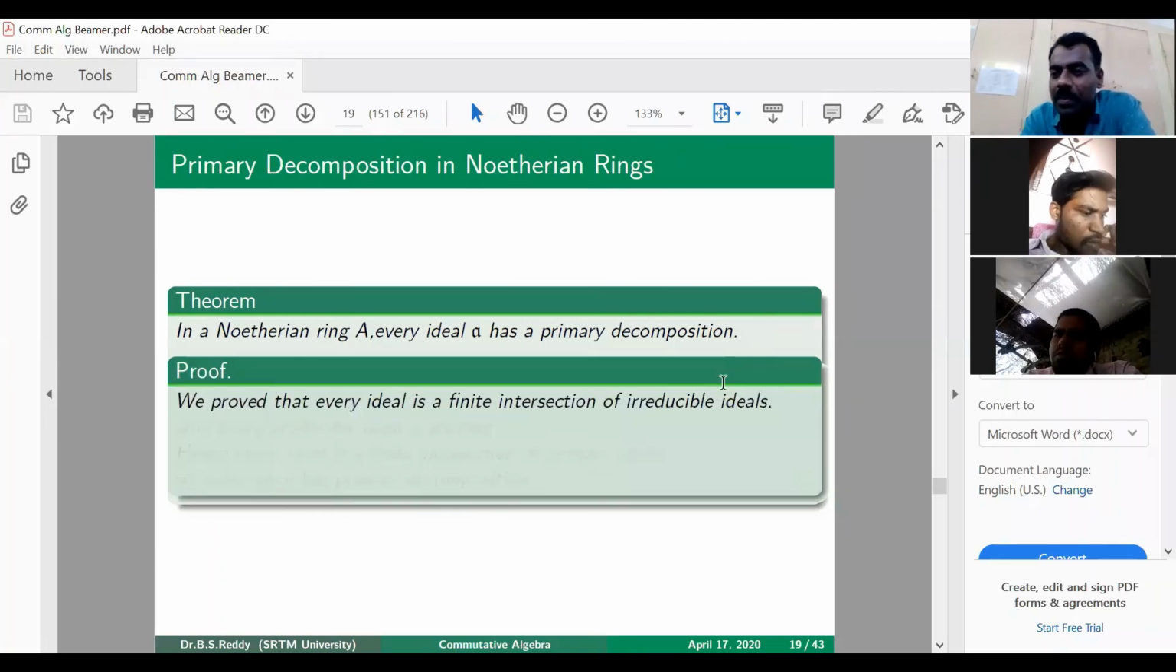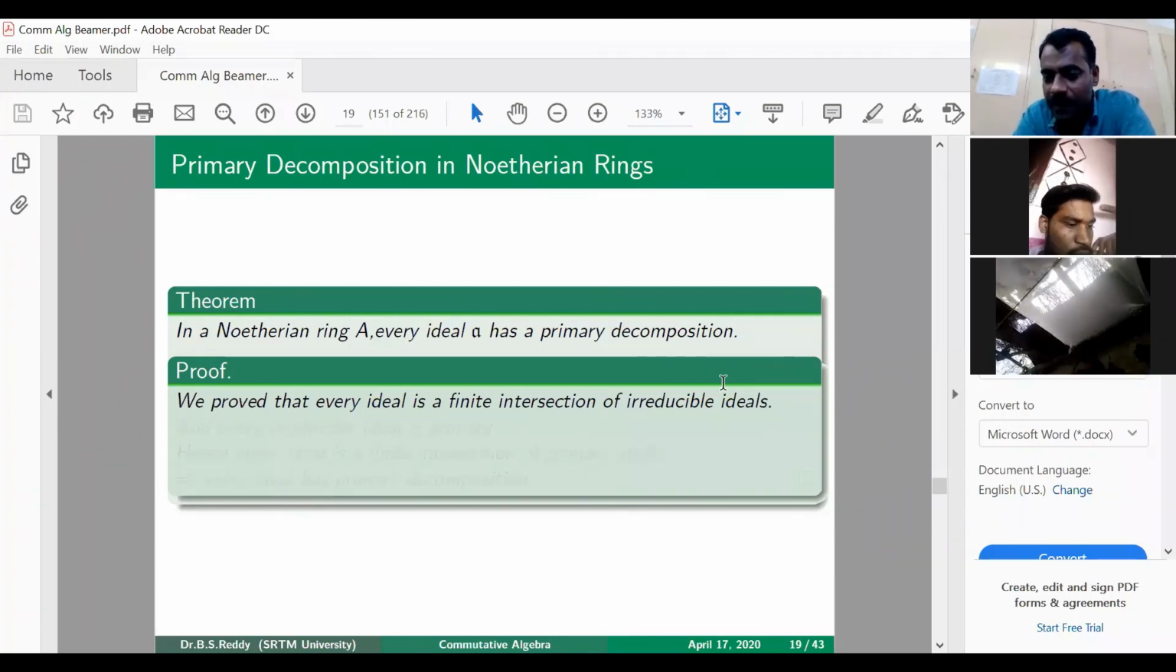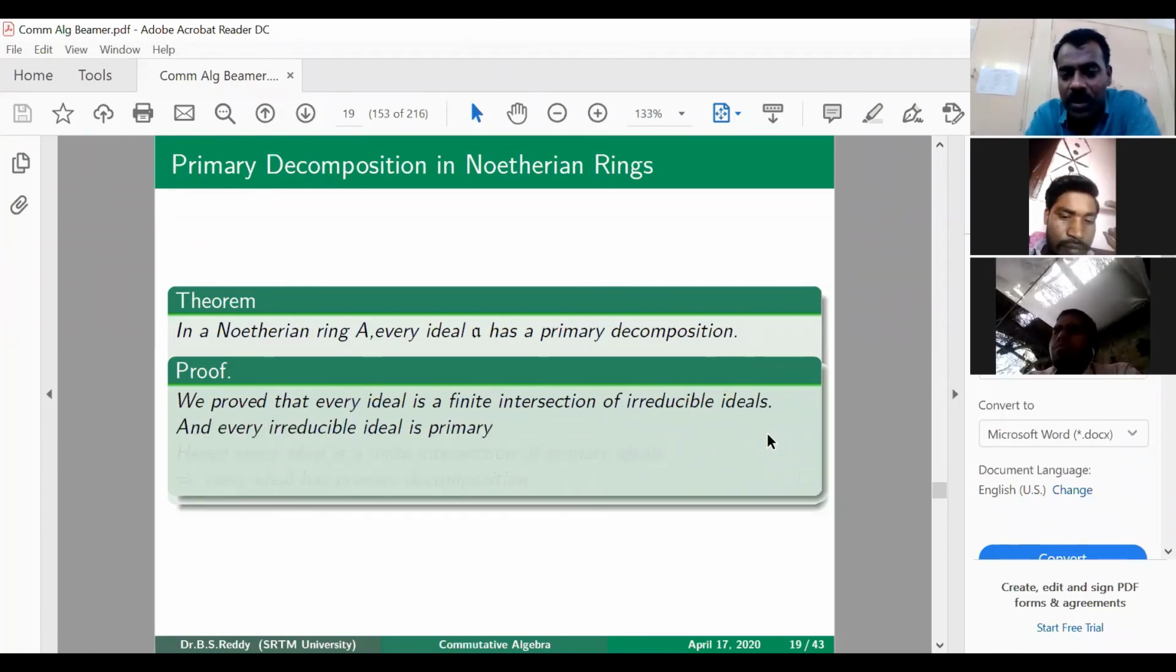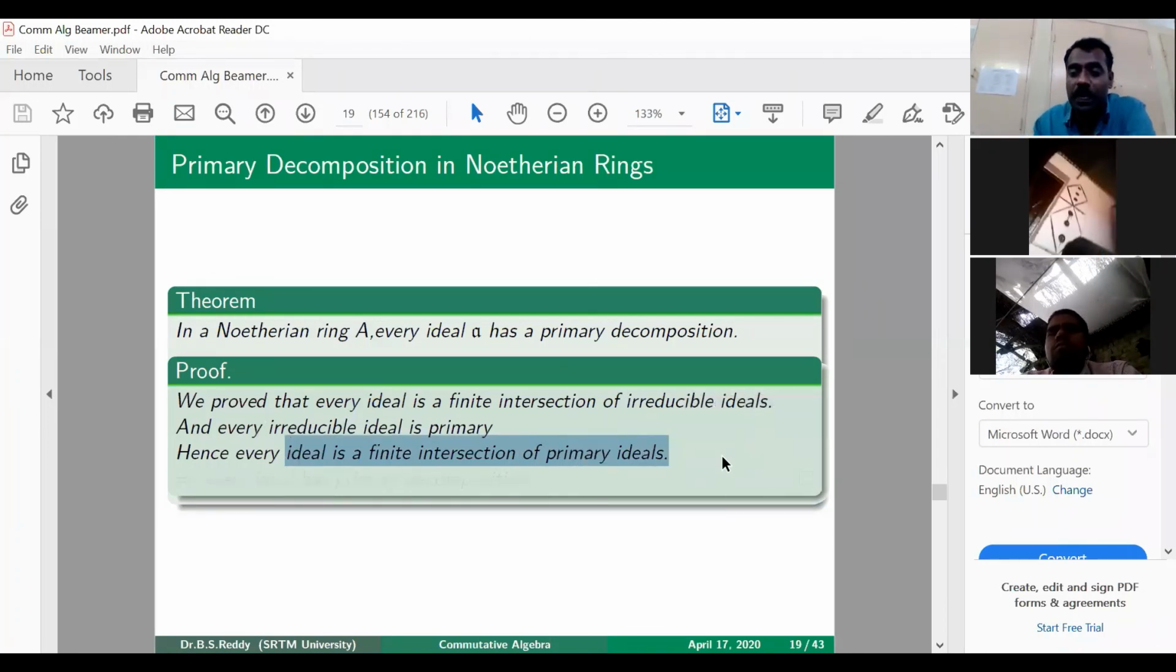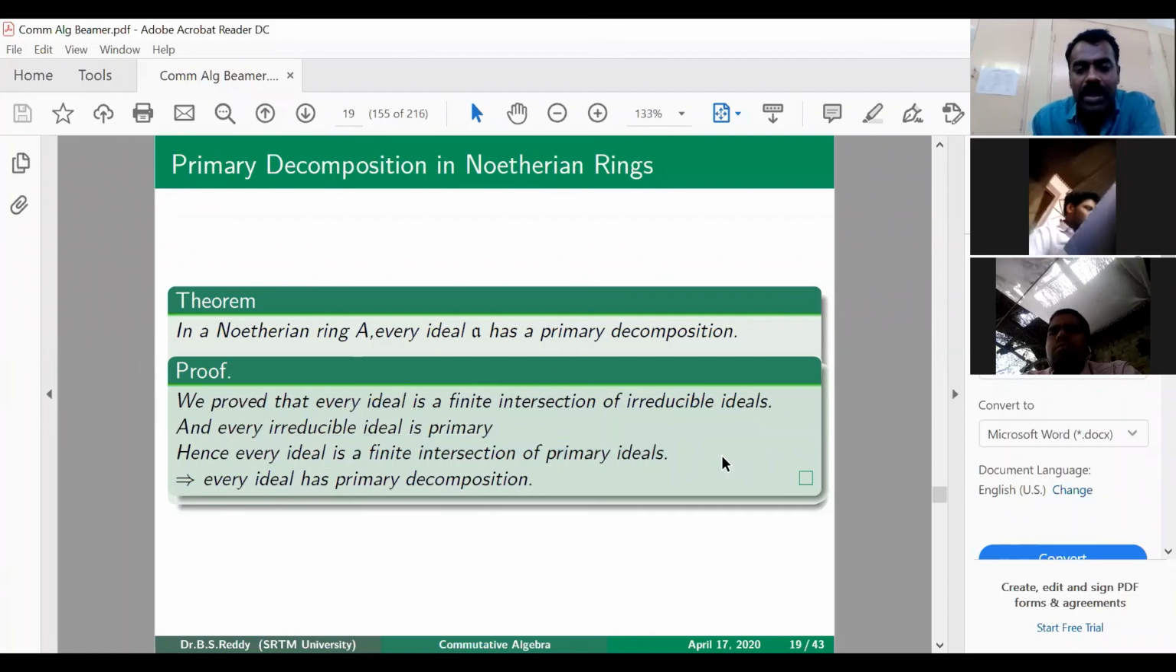This is nothing but mixing the proofs of the previous two lemmas. What we have proved is that every ideal is a finite intersection of irreducible ideals. Then the second one we also proved, that every irreducible ideal is primary. So if you combine these two, we can conclude that every ideal is a finite intersection of irreducible ideals, but every irreducible ideal is primary. So therefore every ideal is a finite intersection of primary ideals. Okay. That means every ideal in a Noetherian ring has a primary decomposition. Right? Is that clear?